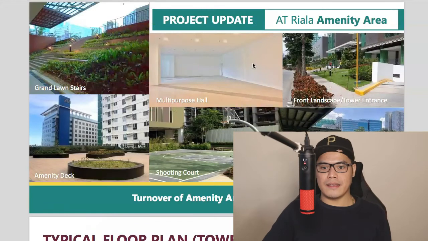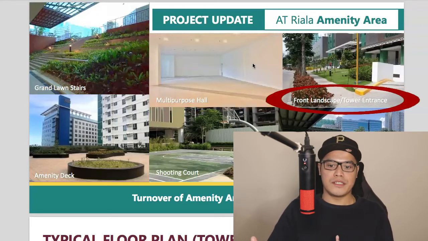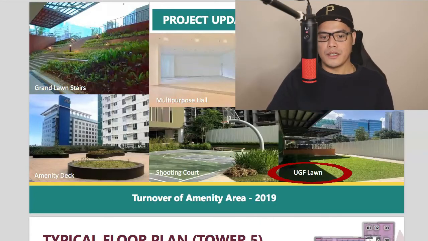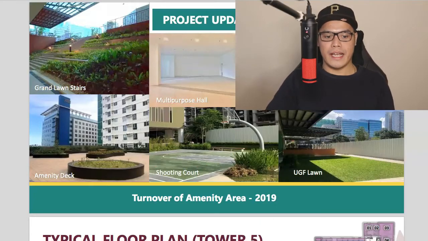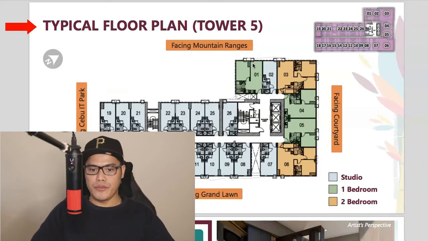So with the project update, this is the Avida Towers Riala amenity area. They have the Grand Lawn stairs, the multi-purpose hall, the front landscape and tower entrance, the UGF lawn, shooting court or basketball court, and the amenity deck. So now let's talk about the typical floor plan for Tower 5.